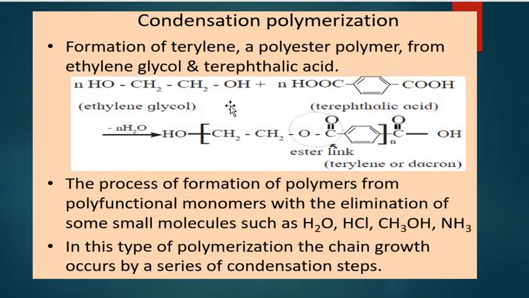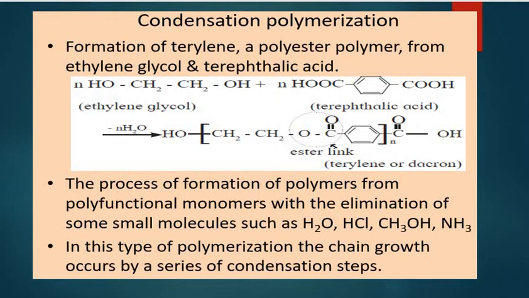The process of formation of polymer from polyfunctional monomers with the elimination of small molecules like water, HCl, methanol or ammonia is called condensation polymerization. In this polymerization, the chain growth occurs by a series of condensation steps. That is why it is called step growth polymerization.